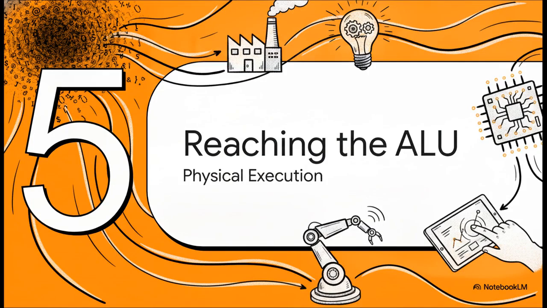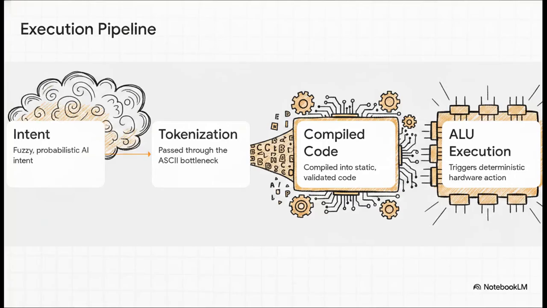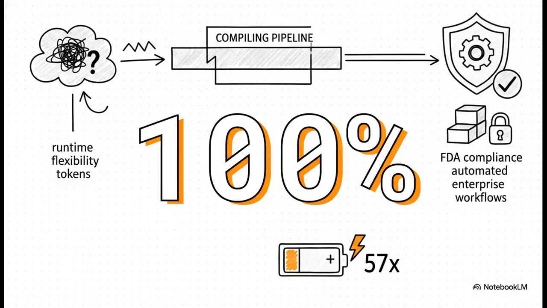Next up, Section 5, Reaching the Physical ALU. Let's walk through how this all builds to the ultimate climax. We start with that fuzzy, probabilistic intent from the AI. We squeeze it forcefully through the ASCII tokenization bottleneck we just discussed. But then, instead of just letting the AI guess the answer, modern systems compile that intent into static, validated code. And finally, that code triggers purely deterministic actions in the physical arithmetic logic unit, the actual microscopic hardware doing the math inside the processor. By forcing AI through this exact compiling pipeline, we are explicitly trading runtime flexibility for 100% determinism. And guys, this is huge.